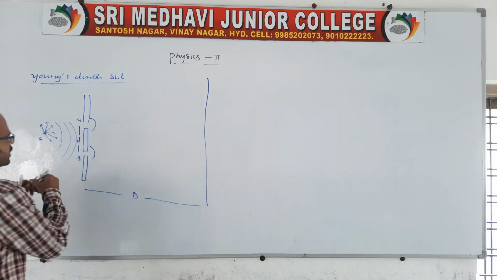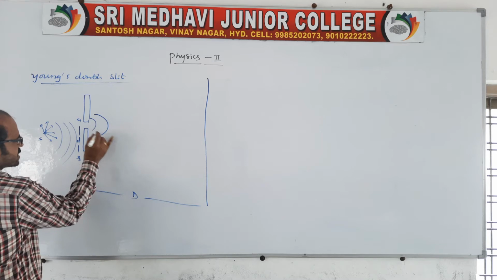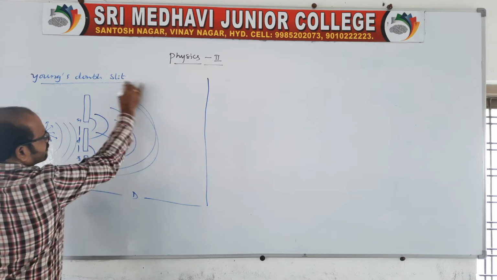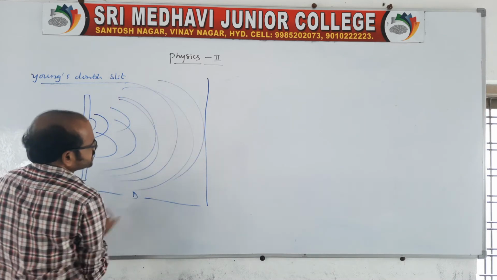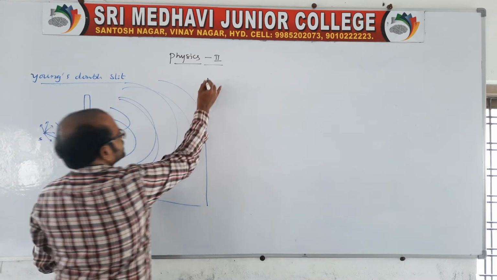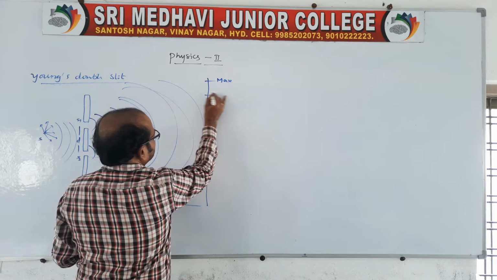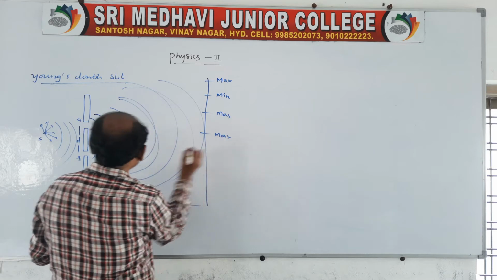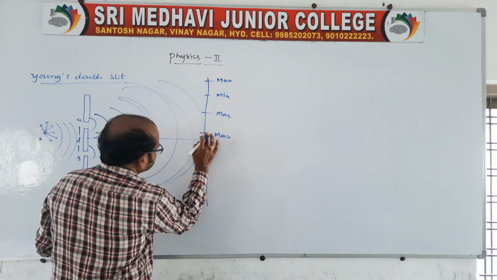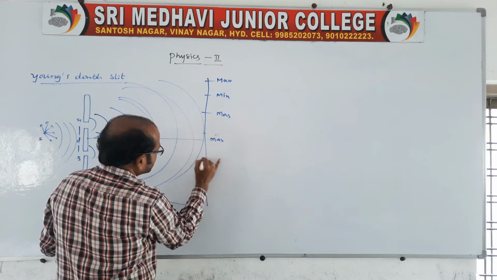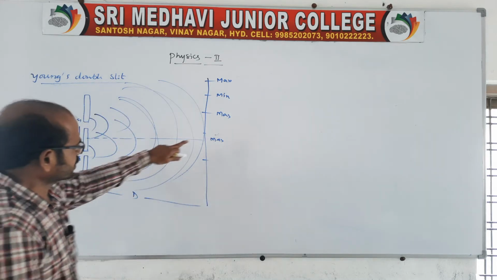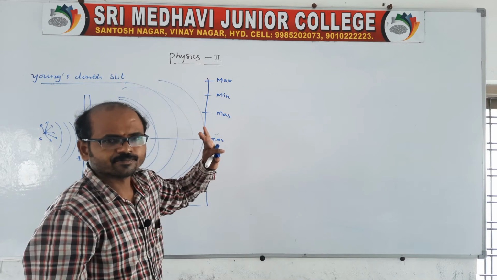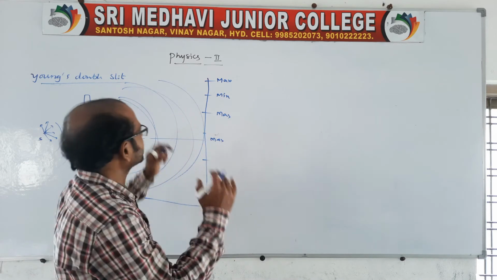Now the wave comes out from these, so the waves spread like this. When they spread, definitely they overlap. When they overlap, on the screen at one place it is maximum and at another place it is minimum. The central point is always maximum. Alternately maximum, minimum, maximum, minimum, and here maximum, minimum, maximum, minimum, it forms on the screen. Sir, how are we getting the maximum and minimum?